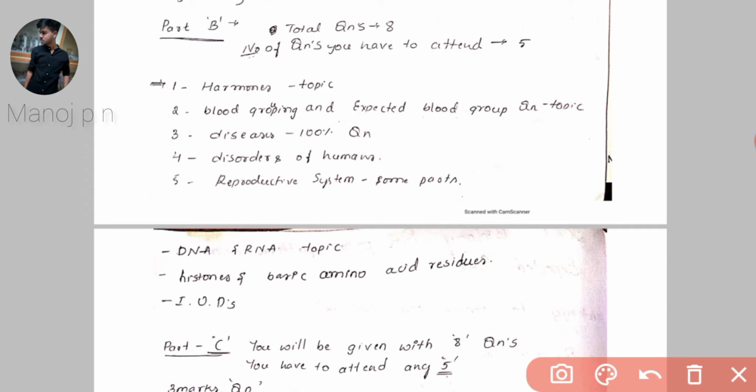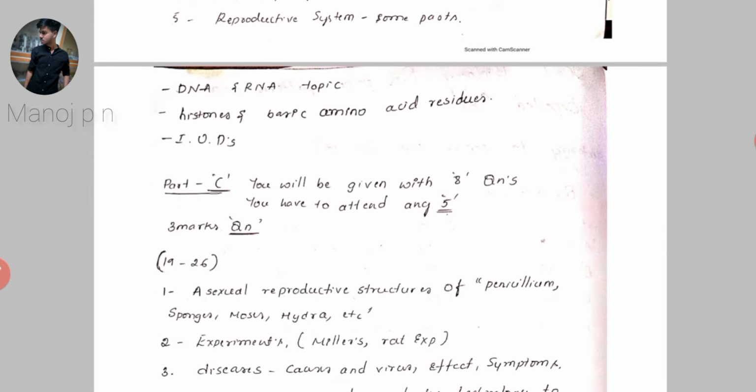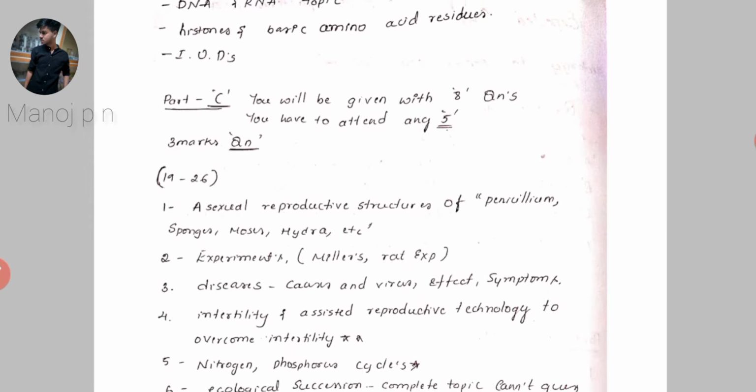And then diseases, disorders of humans, and reproductive system parts. That means you may be asked to write about vas deferens and vas efferens, all those things. These kinds of questions. And RNA and DNA topics, histones and basic amino acid related questions. And then IUDs. All these are the most important topics which have been appearing most of the time.